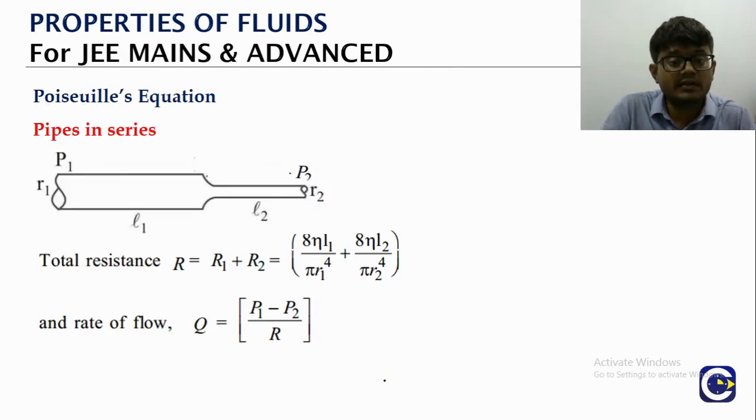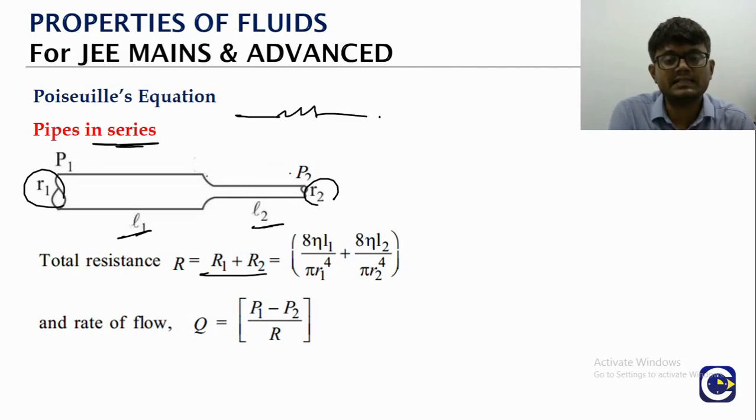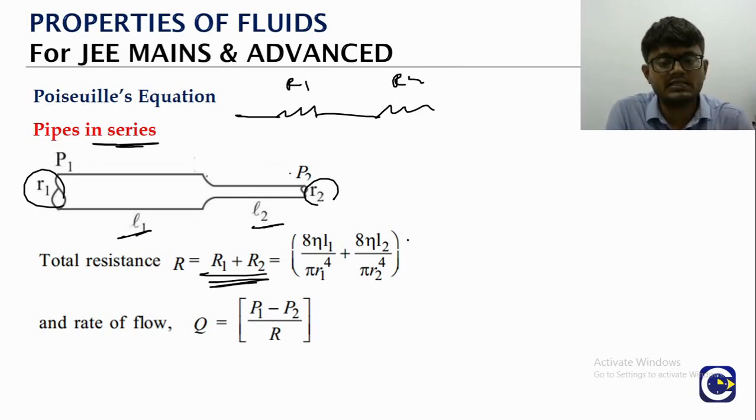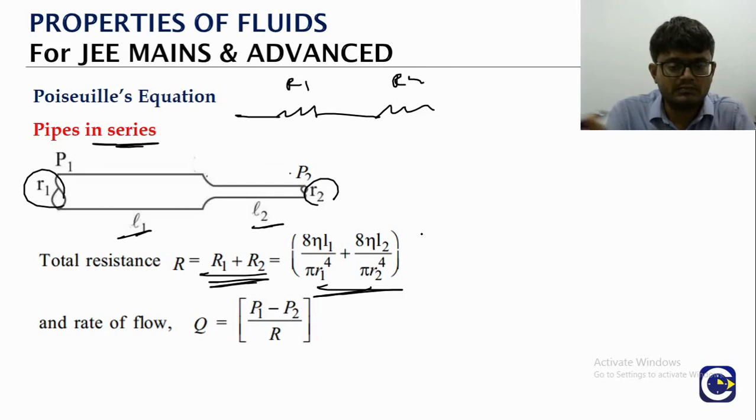Now with this we can talk about pipes in series. Like you have two pipes in series: radius R1, length L1, and radius R2, length L2. Series means, in case of resistances, what is the overall resistance? R1 plus R2. Same here also. Overall resistance is R1 plus R2: 8 eta L1 by pi R1 power 4 plus 8 eta L2 by pi R2 power 4.